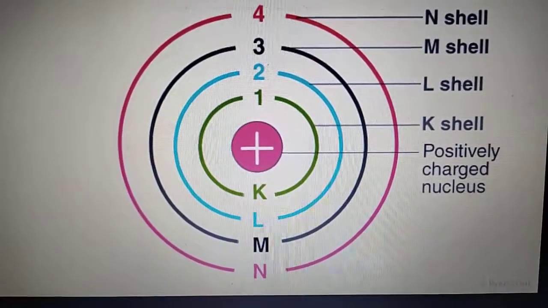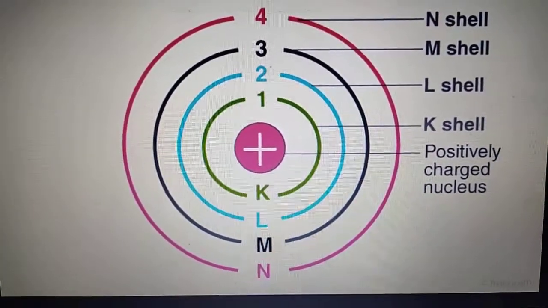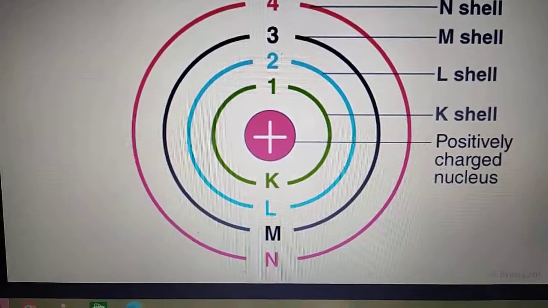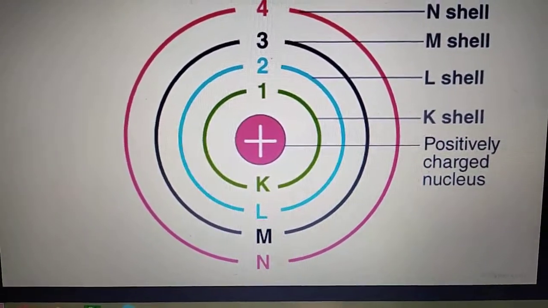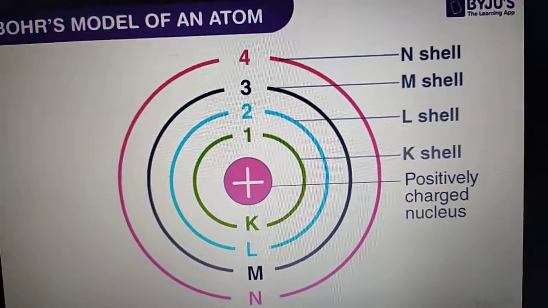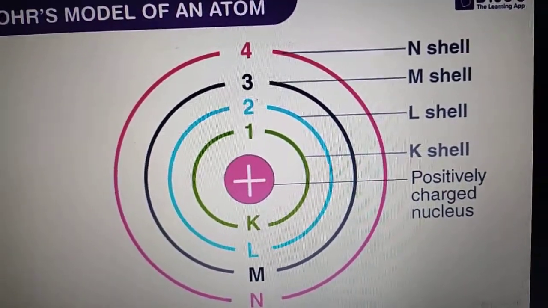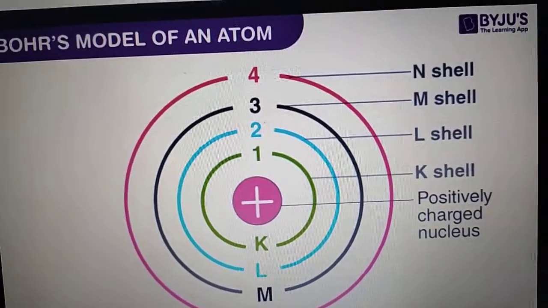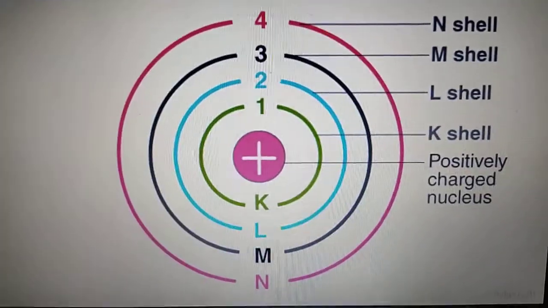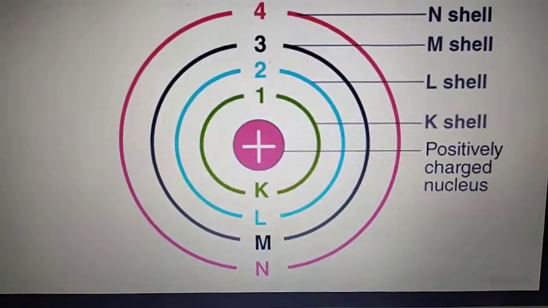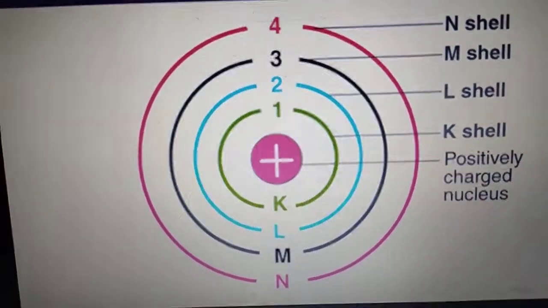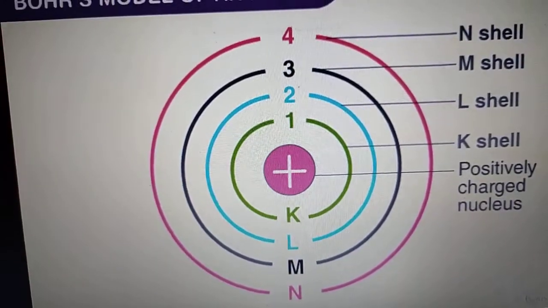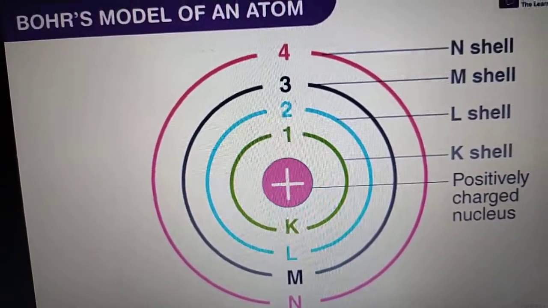The value of n for the K shell is 1, so 2 into 1 square is 2. So 2 electrons can be accommodated in the K shell. Like that you can find the maximum number of electrons that can be accommodated in the L shell. Put the value of n in the formula 2n square and you get the value.